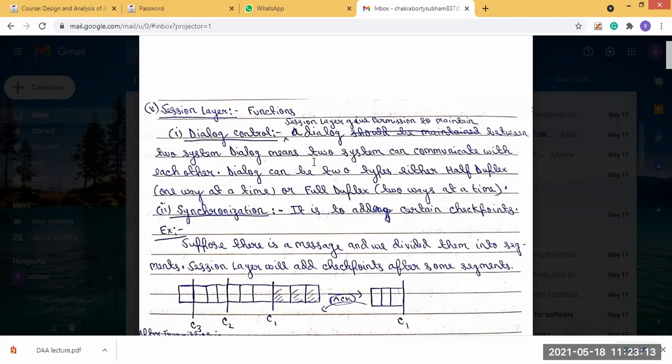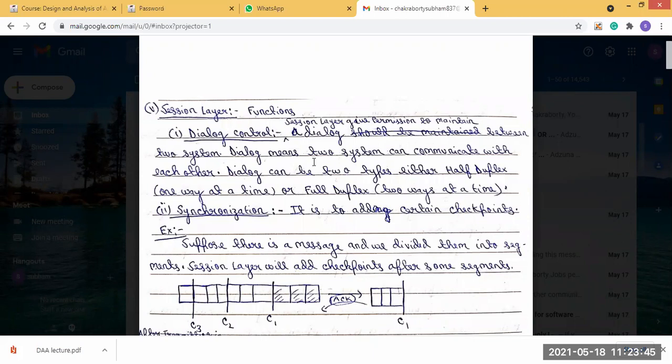And in full duplex communication, the 2 systems will communicate with each other at the same time slot. So what type of transmission mode, half duplex or full duplex, is used by the 2 systems is decided and maintained by the session layer. It is basically the dialog control. And the next function is synchronization. This function is also maintained by the session layer.